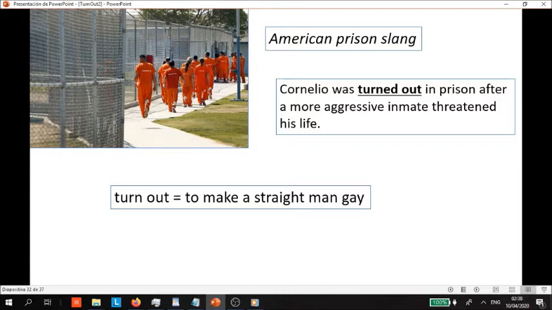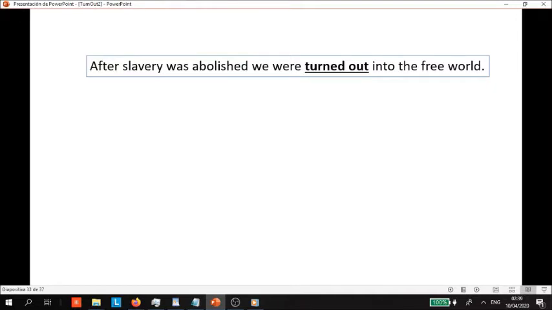Or maybe they convince the inmate, like let's say the inmate's addicted to heroin, and they tell him, if you do this or that, we'll give you all the heroin you want. So you're turned out in prison, you're straight before prison, and then you become gay or homosexual. That's number 9, right?